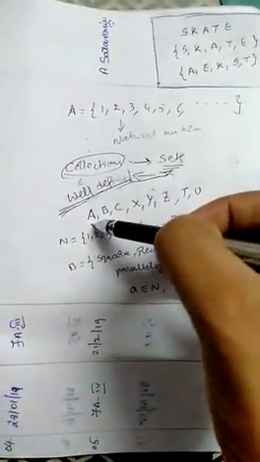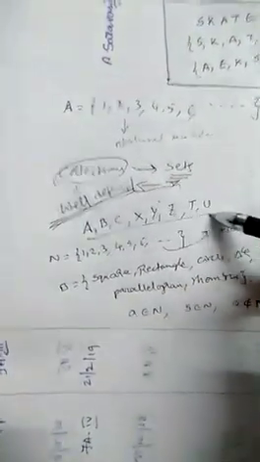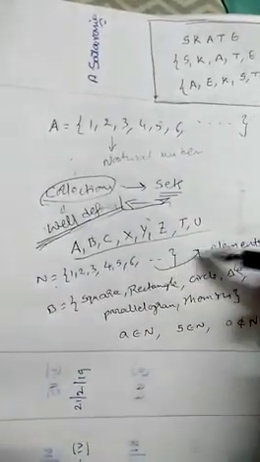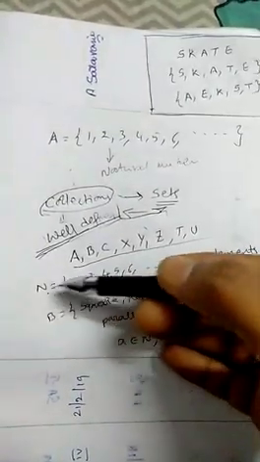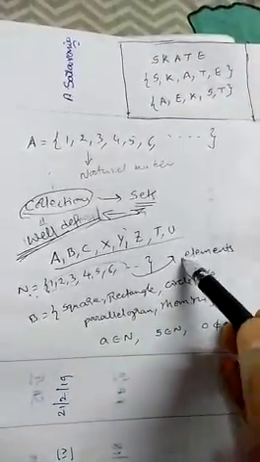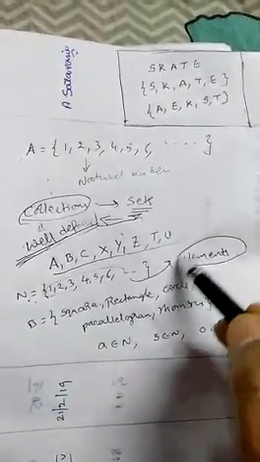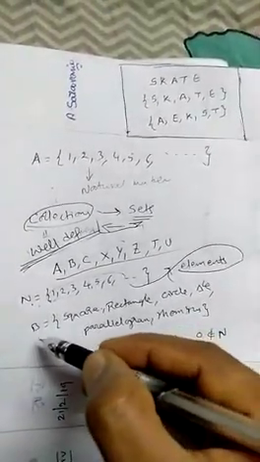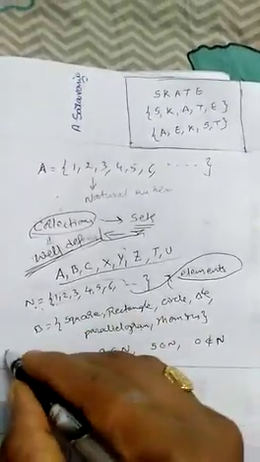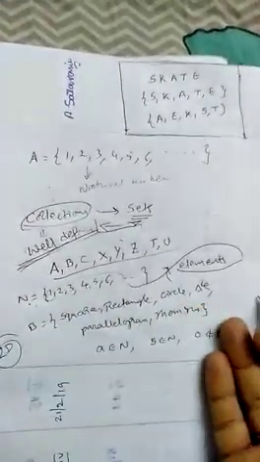Now children, how to represent a set? Sets are basically represented by capital letters like A, B, C, X, Y, Z, anything. For example, if I write N = {1, 2, 3, 4, 5, 6, and so on}, that is called natural numbers, so I write it as N. The objects which are in this set are called elements. For example, write a set called B: square, rectangle, circle, triangle, parallelogram, rhombus, all 2D objects. This is also called a set.